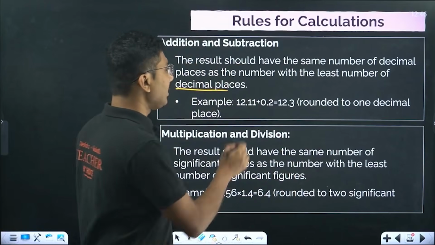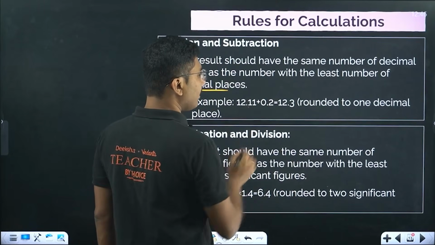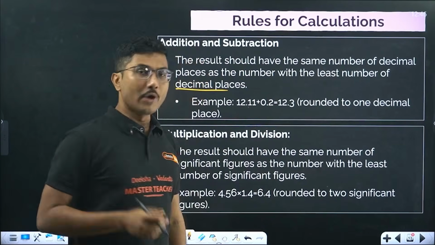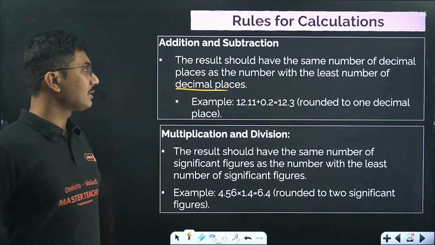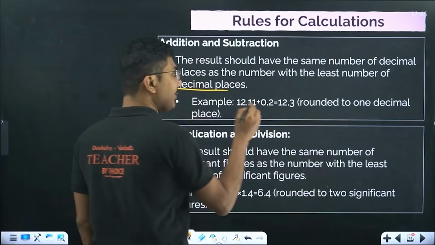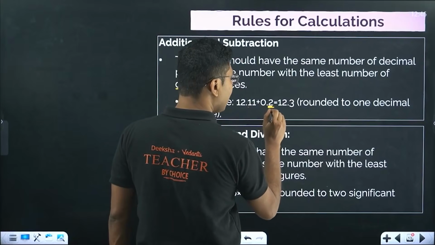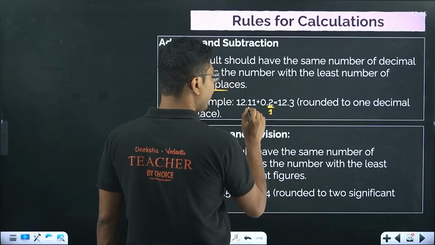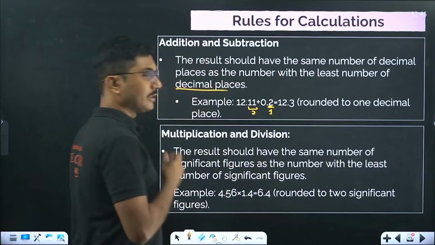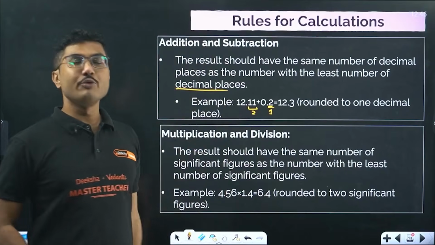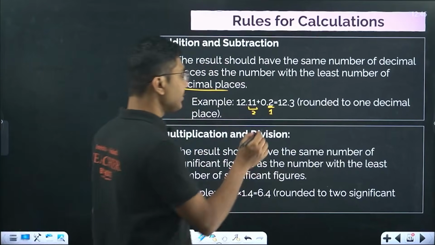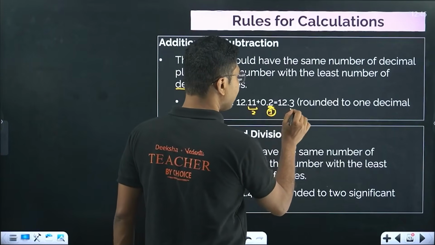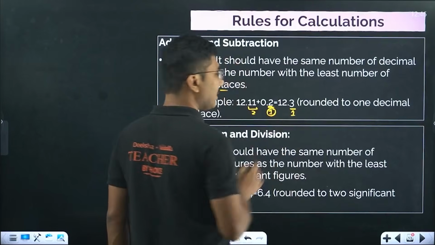For example, 12.11 plus 0.2. Here we have only one decimal place, and here we have two decimal places. Out of these two numbers, the smallest is 1, so the answer will also have only one decimal place.